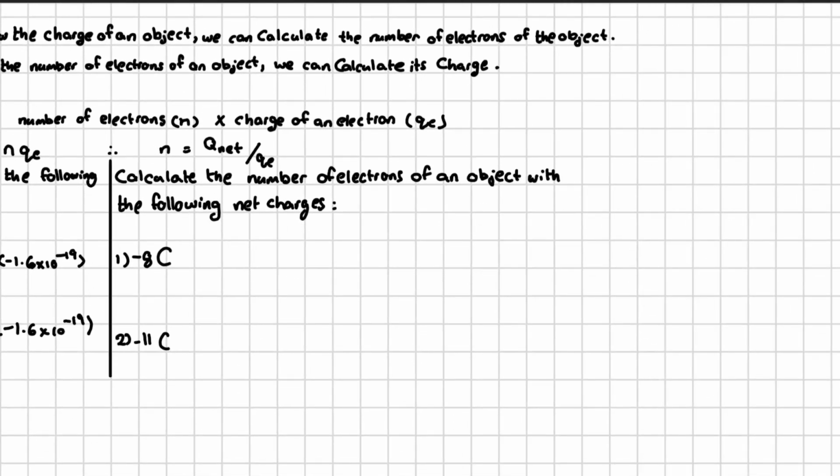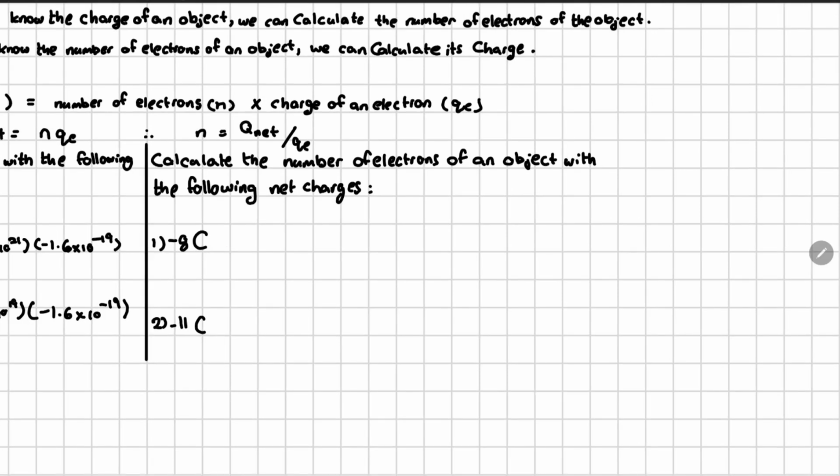Let's look at the second scenario for this law. In this scenario, we are going to calculate the number of electrons that an object possesses when we are given the net charge of the object. In the first part of this question, we have been given a net charge of -8 coulombs. Let's go ahead and use the formula to calculate the number of electrons. We know the number of electrons is equal to the net charge divided by the charge on an electron.